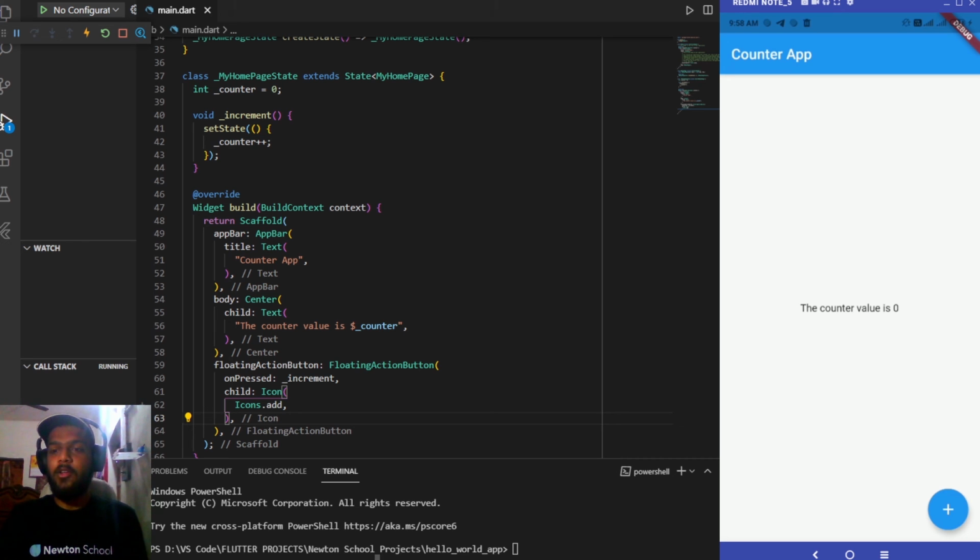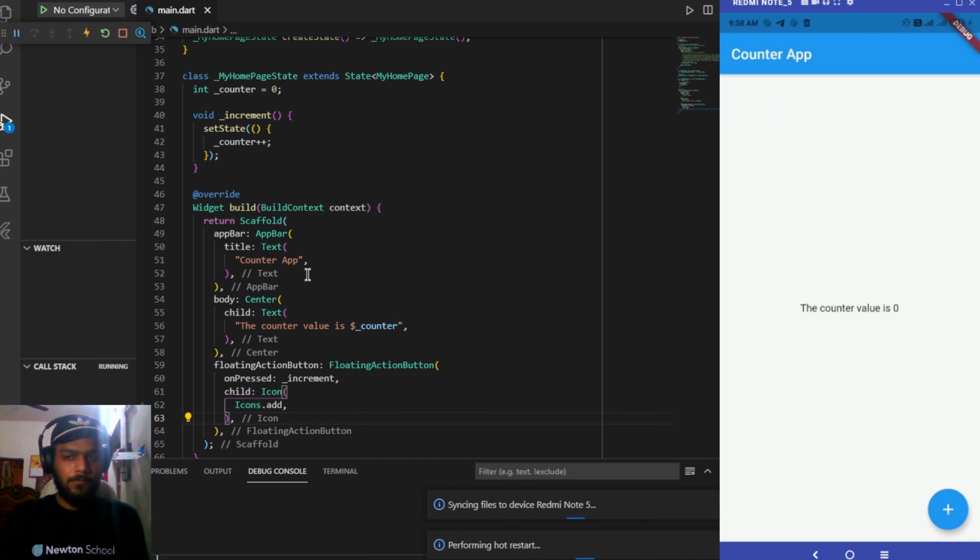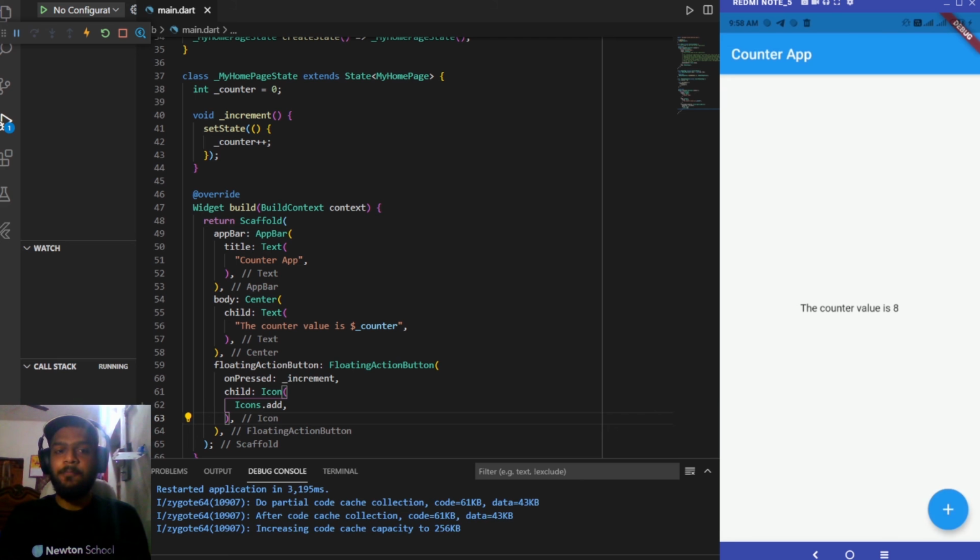Now when we'll be clicking on this button one by one, the value of the counter will be changing. Let me open the debug console. So I have restarted the app as well. Now whenever I click this floating action button, the value of this counter will be increasing by 1, and as we have used setState over here, it will be updated dynamically throughout the app, and the changes will be taking place inside this text widget as well. So let me click the floating action button. Here you can see that as soon as I click the floating action button, the value of the counter is increasing by 1.